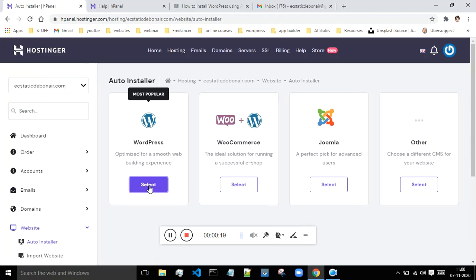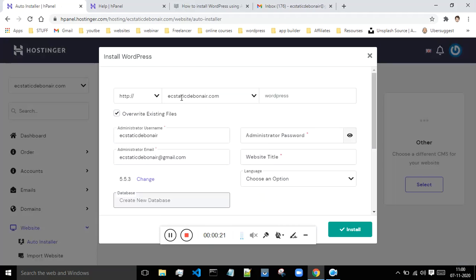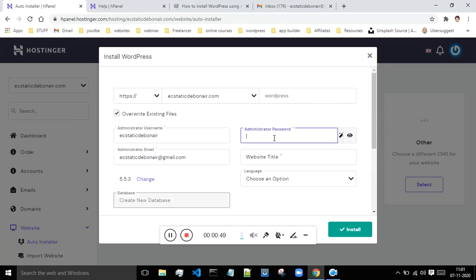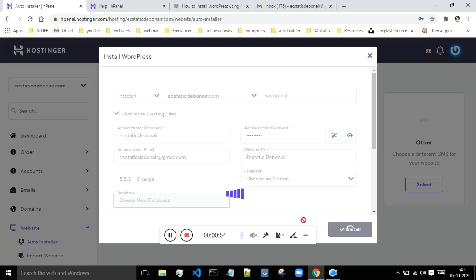then click on this option select, and after that if you want to make your website secure, then go for this first option over here, which is HTTPS, and this is your domain and this is your other required information. Over here you have to give your administrator password, and this is the website title. If you want, you can give it over here, or from the dashboard also you can change this, but as of now let me just give the password over here. Okay, once you give the password and the website name, click on install.